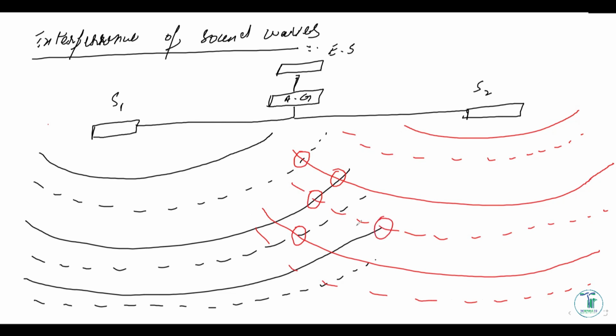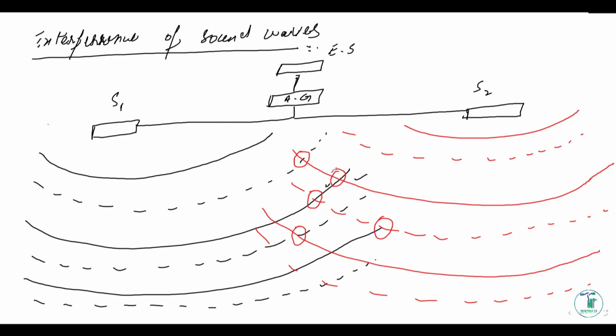We have got this point where the two waves interacted. So all these points would have some sort of interference, right? It is yet to conclude whether this interference would be constructive or destructive. But by the definition I told you earlier, remember that when this rarefaction is intercepting this compression part, there should be a destructive interference. When this compression is intersecting with this compression, there should be a constructive interference.